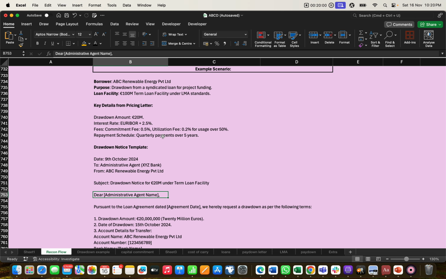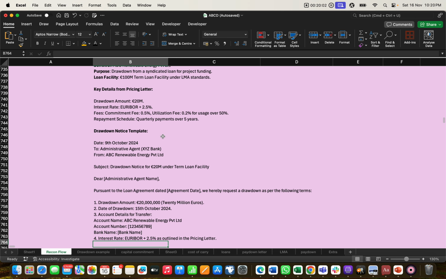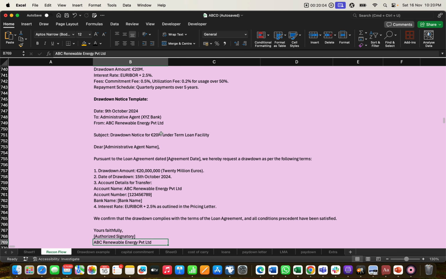Accordingly, the notice is dated 9 October to the agent, XYZ bank for example, but many banks play the agent role, like BNY, Citi, IBKR, and many more.